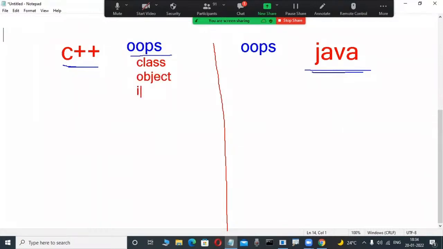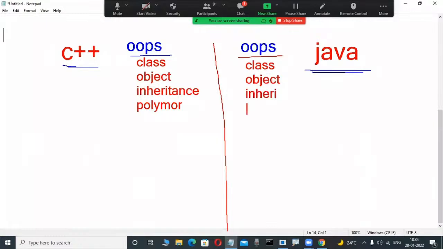Again, inheritance is a concept there. Observe here, polymorphism is also a concept. Maybe many of you have an idea. Now, for technical persons, observe here: in Java also, OOP concepts mean what is a class? What is an object? What is inheritance? What is polymorphism? So many concepts are there. That's why conceptually class, object, inheritance, polymorphism are conceptually the same.